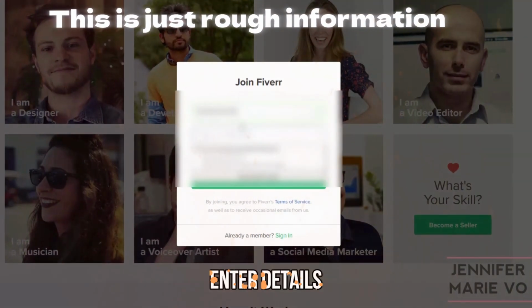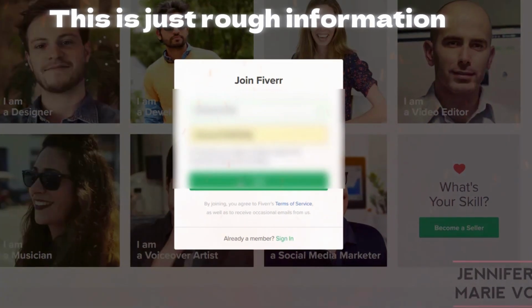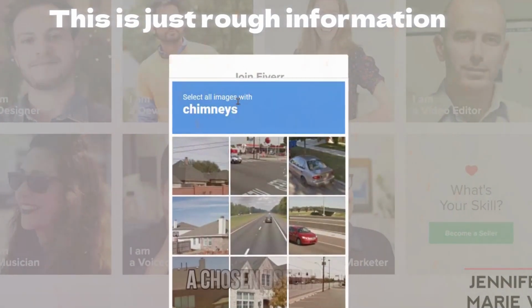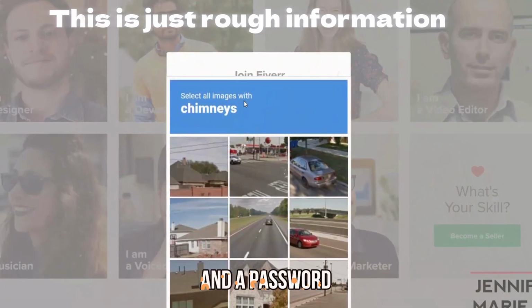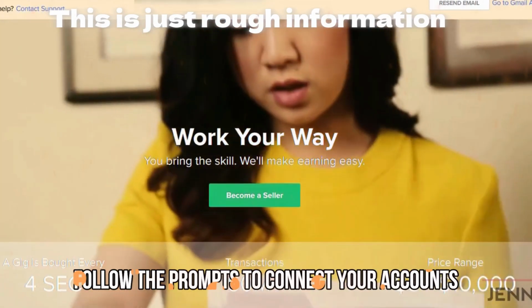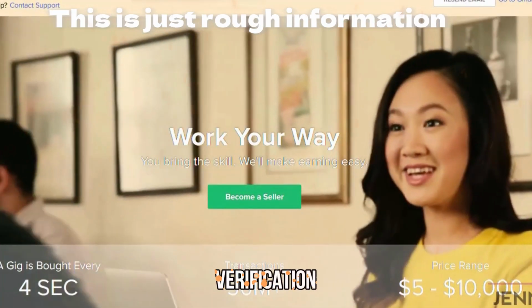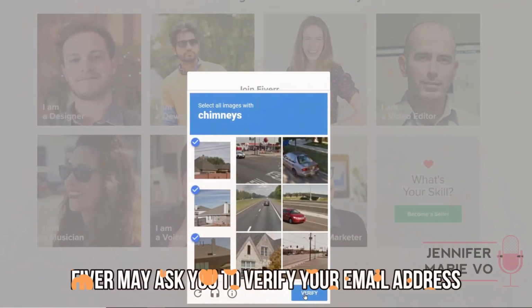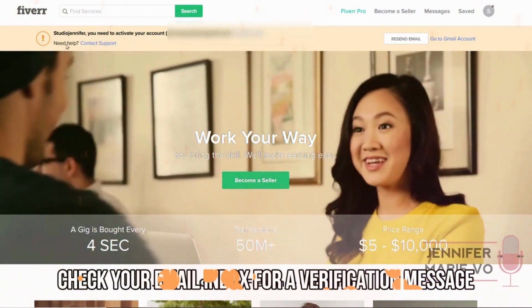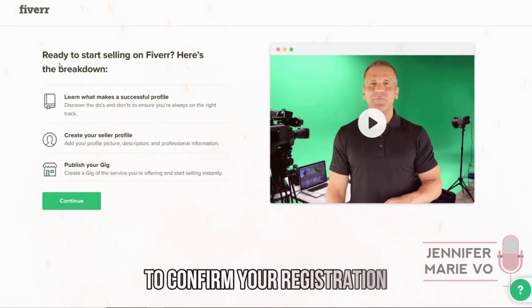Enter details. If signing up with an email, provide the required information, such as email address, a chosen username, and a password. If signing up with Google or Facebook, follow the prompts to connect your accounts. Verification. Fiverr may ask you to verify your email address. Check your email inbox for a verification message, and follow the instructions to confirm your registration.